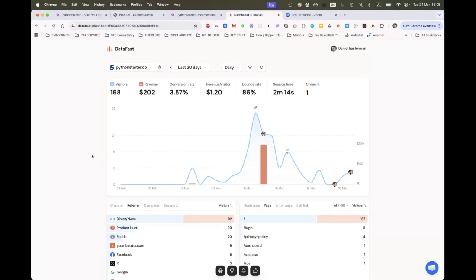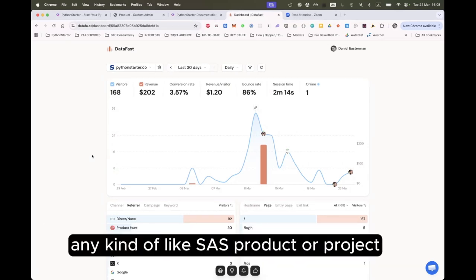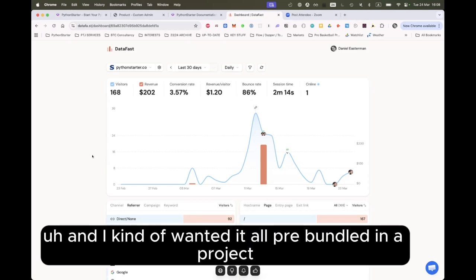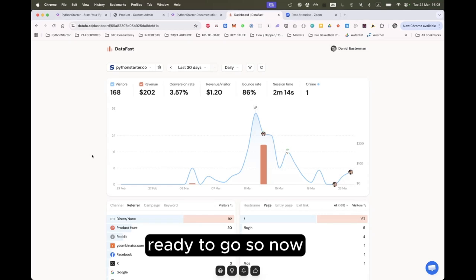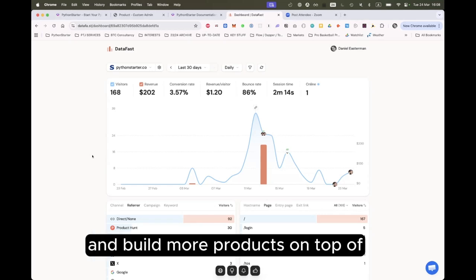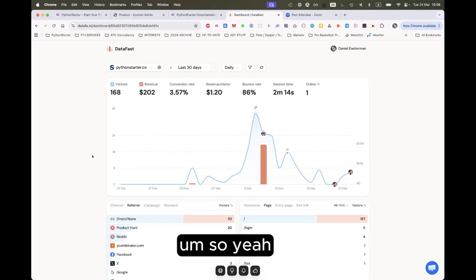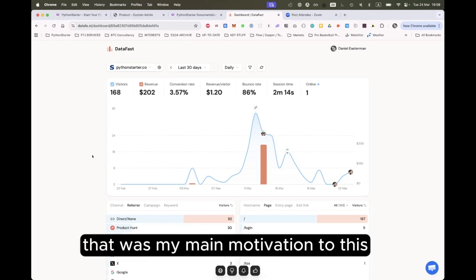So I realized I was doing the same steps when you build any kind of SaaS product or project, and I wanted it all pre-bundled in a project ready to go. So now I can iterate faster and build more products on top of that, and see what sticks. That was my main motivation for this.